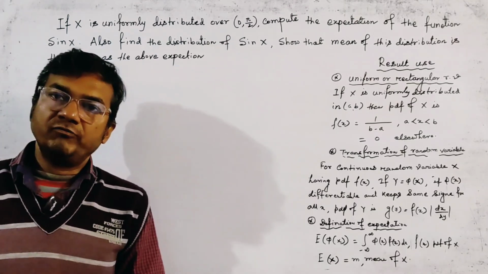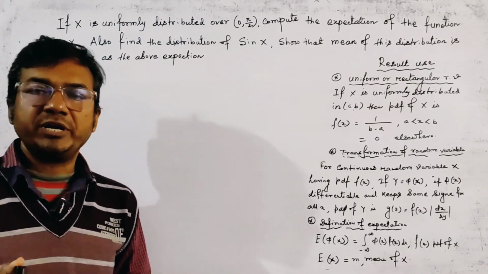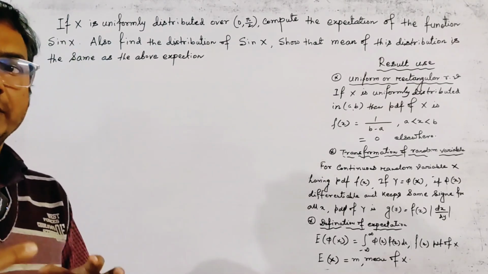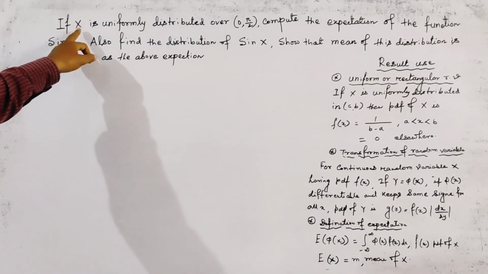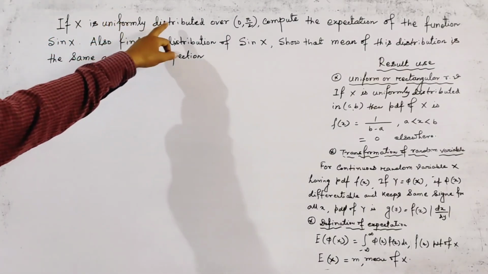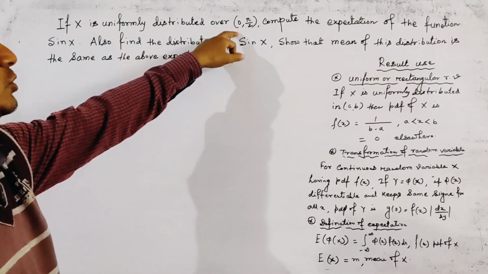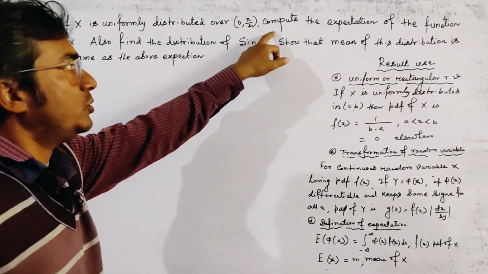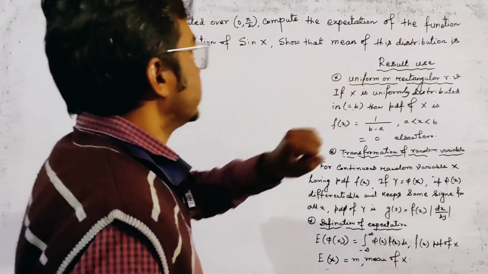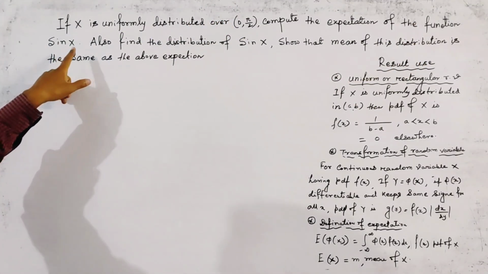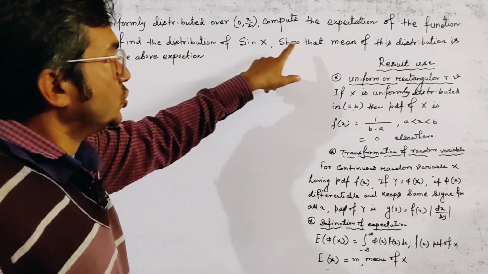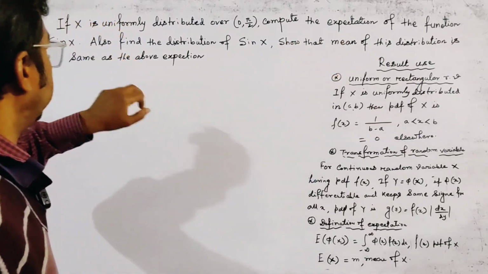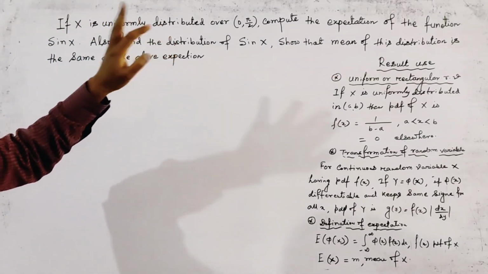Today's problem is from mathematical expectation of a one-dimensional random variable. The problem is: if capital X is uniformly distributed over the interval 0 to pi by 2, compute the expectation of the function sin X. Also find the distribution of sin X, and show that the mean of the distribution is the same as the above expectation.